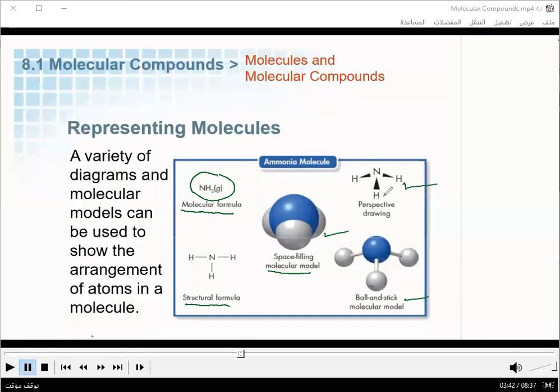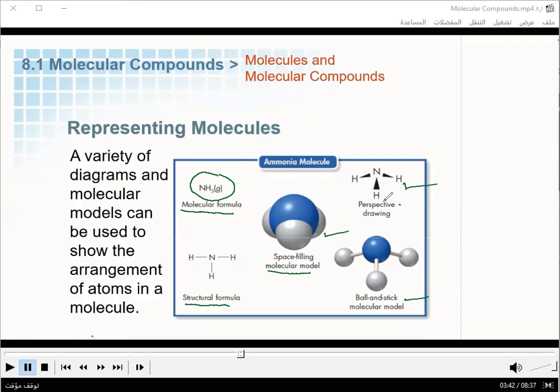Who can tell me what is the difference between the structural formula and the perspective drawing? What is the difference here? So I think that the main difference is in the structural formula, you can see which atoms are being bonded with the nitrogen atom.